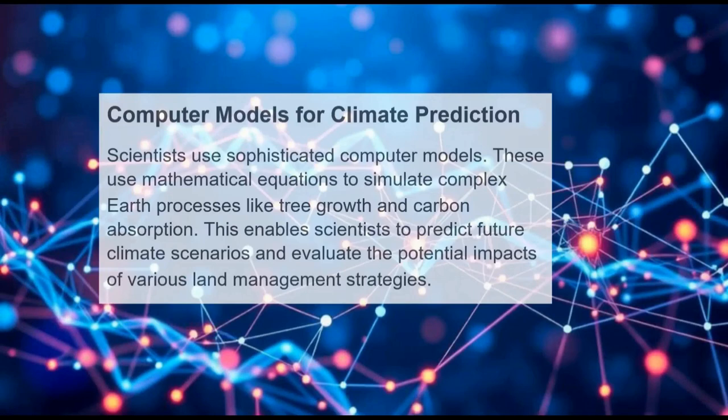Computer models for climate prediction. Scientists use sophisticated computer models. These use mathematical equations to simulate complex Earth processes like tree growth and carbon absorption. This enables scientists to predict future climate scenarios and evaluate the potential impacts of various land management strategies.